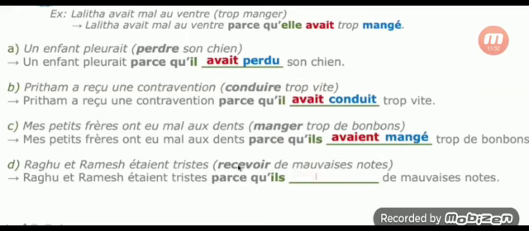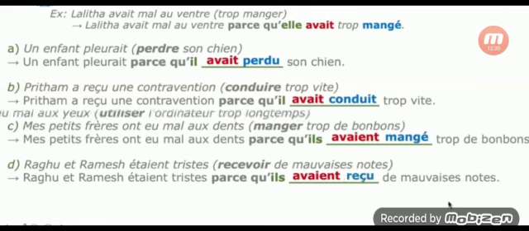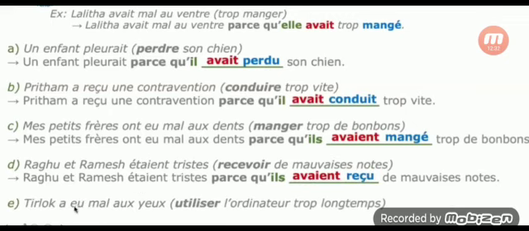And recevoir you must concentrate on because it is irregular. So you can write it like this: reçu. See here the translation: Raghu and Ramesh were sad because they had got some bad marks.